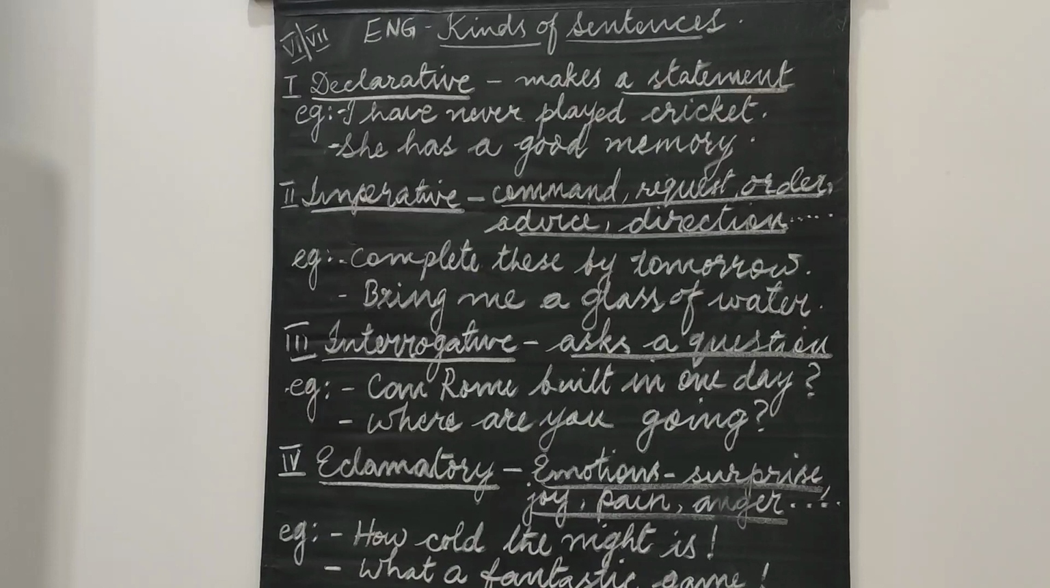The second type of sentence is the imperative sentence. Now what is an imperative sentence? An imperative sentence can express a strong feeling. It gives a command. It gives an order. It can make a request. It can give advice. It can give a direction or instruction. So, an imperative sentence gives a command, request, order, advice, direction, or instruction.